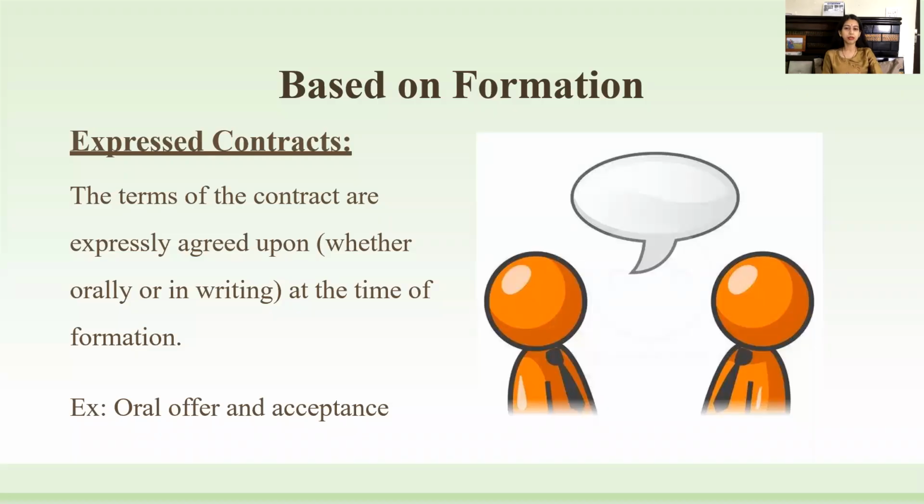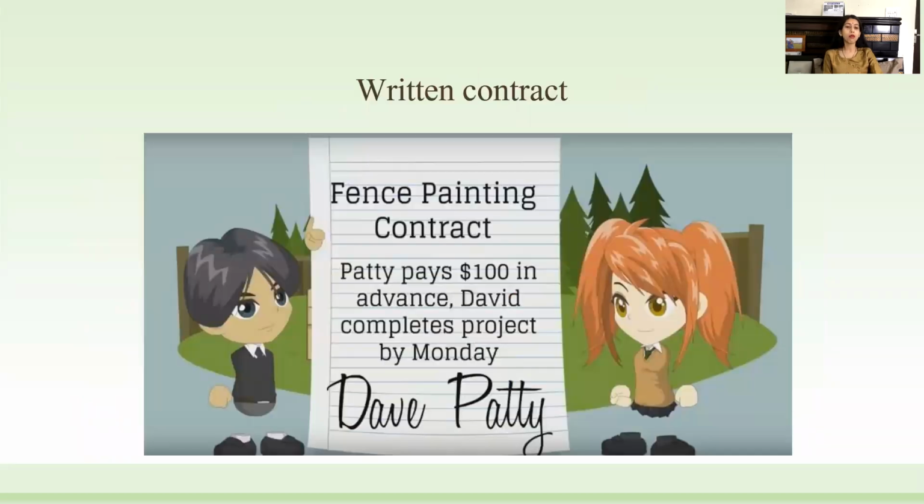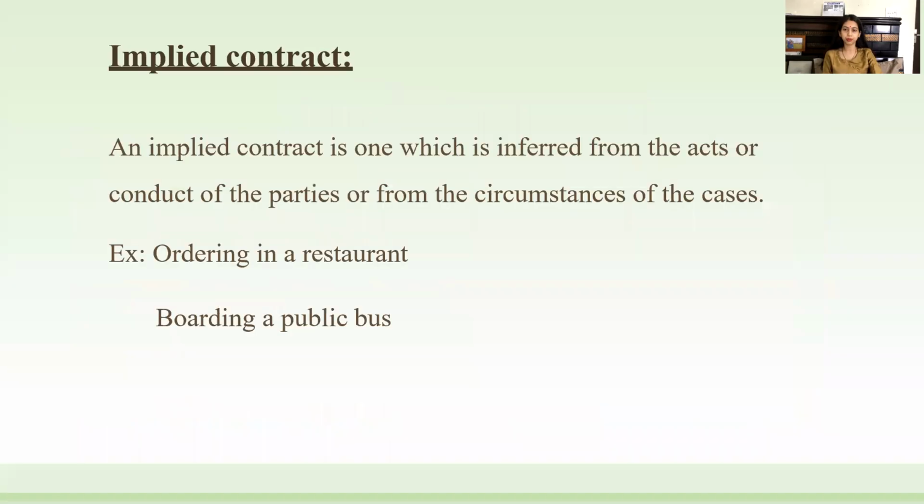So on the basis of formation, the first category is express contract. The terms of the contract are expressly agreed upon by the parties, either orally or in written form at the time of formation of the contract. Like A wants to sell his watch to B and B agrees to buy that particular watch for rupees 2000. So A made an offer and B expressly accepted that offer and paid him rupees 2000.